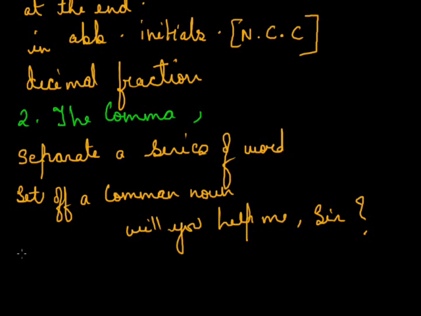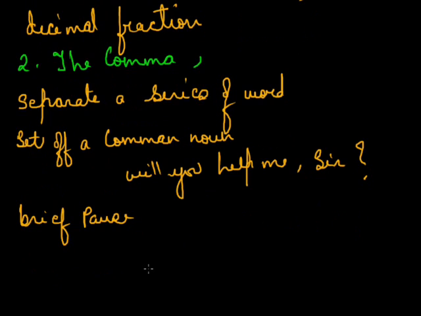Sir. Will you help me? Sir. Then when a very brief pause is needed, then also you need to use a comma for making a brief pause. For example, if I say, to meet his friend in jail, he took the assistance of the jailer. To meet his friend in jail, after this I took a very brief pause, to show where there was a comma in the sentence.